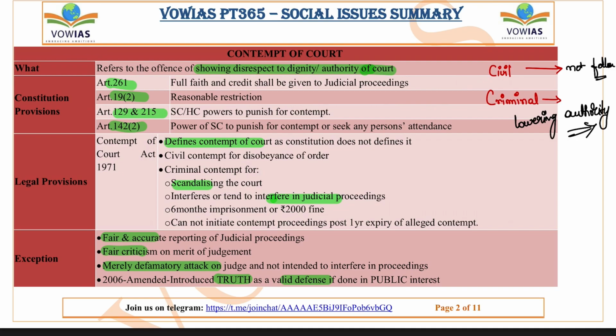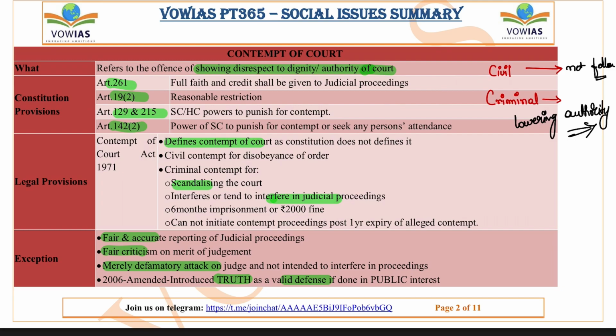And you have Article 129 and 215, where the Supreme Court and High Court are given the powers for the contempt punishment. Okay, so remember these Article 129 and 215, under which the Supreme Court and the High Court are given the powers to punish people for contempt of court. And Article 142(2) talks about the power of the Supreme Court to punish for contempt or seek any person's attendance. Okay, so this is another important article. So remember these important articles, because these days we are seeing the UPSC is mentioning articles even in the statements as well.